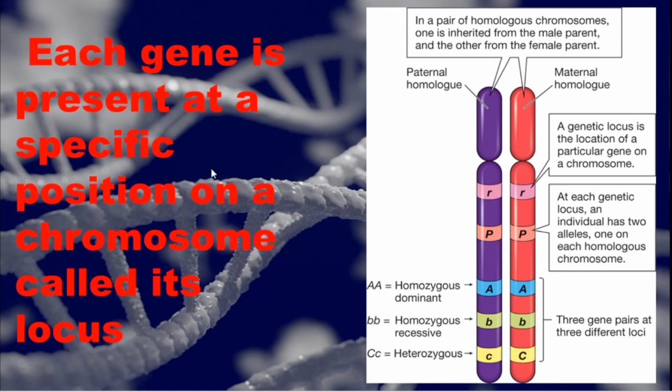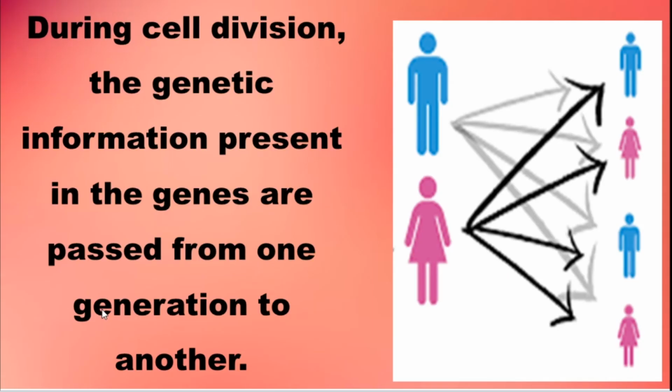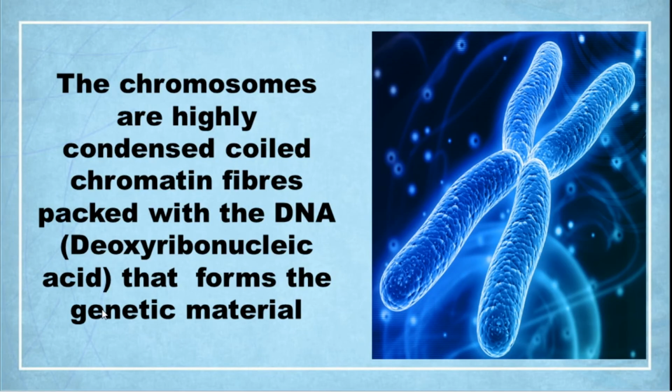So this is the one. We should know what you mean by locus. It's very simple. Each gene has a specific place in a chromosome. It won't change the place. So what are the things we have to study today? We have to study what a chromosome is, or define chromosomes, and what you call a locus. What is DNA? What is the chromosome? In the first slide we studied about the chromosomes.